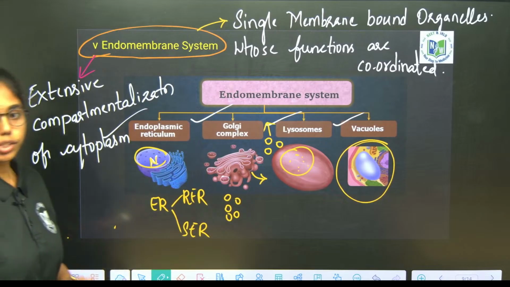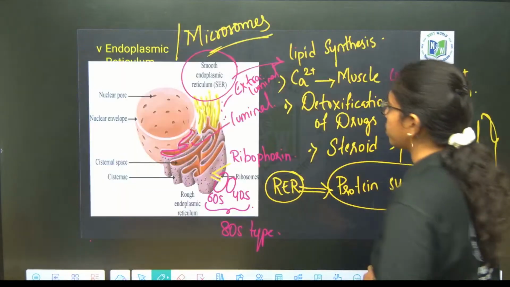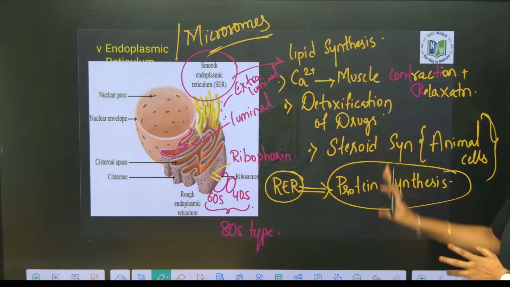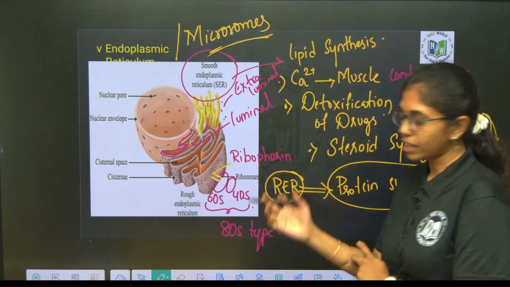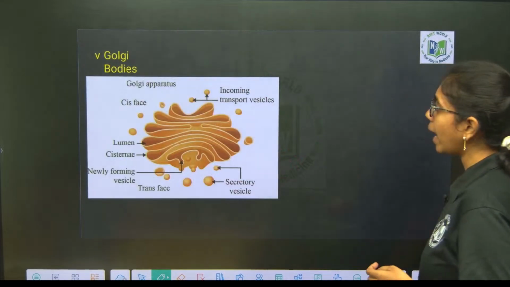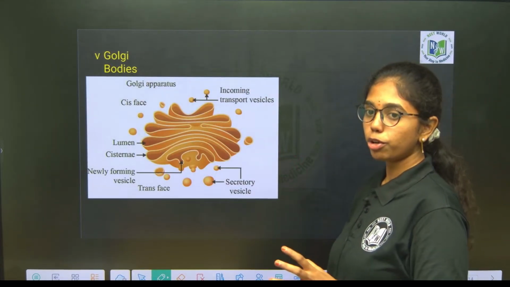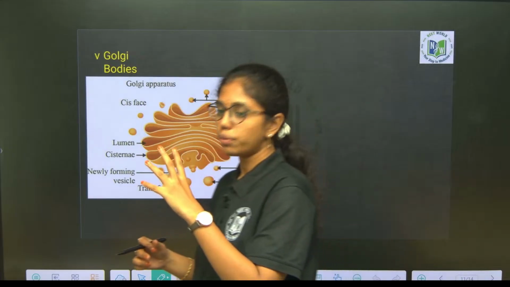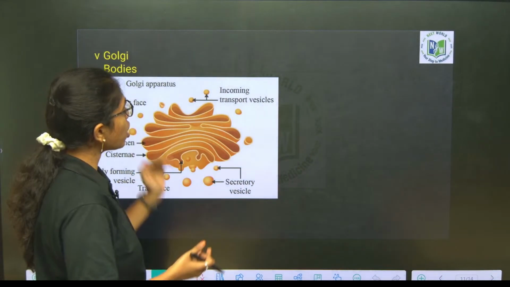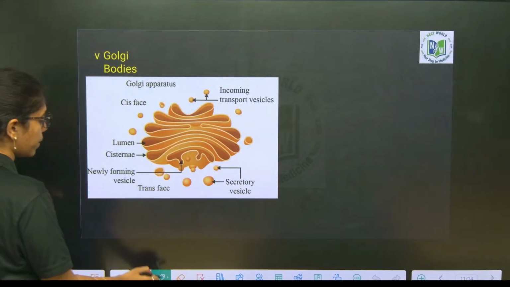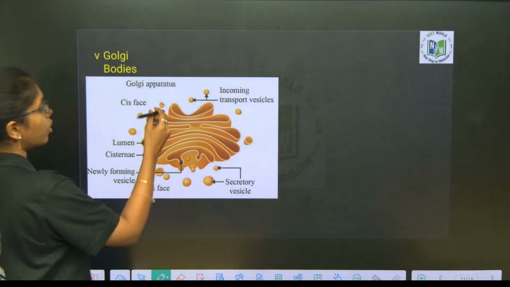Fine, extensive compartmentalization of cytoplasm is observed, and this is about endoplasmic reticulum, smooth endoplasmic reticulum and rough endoplasmic reticulum. And then you have Golgi bodies. Now I told you that SER is releasing out the lipids, RER is releasing out the proteins. Which phase of Golgi is actually accepting them? Look here, very good, cis phase.